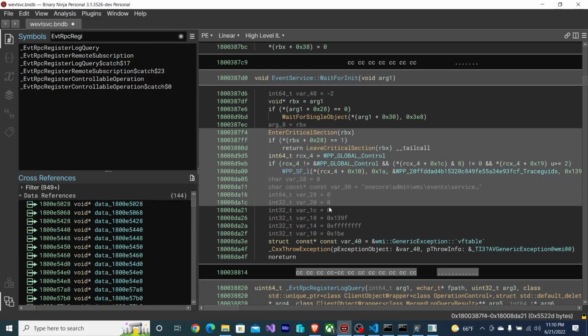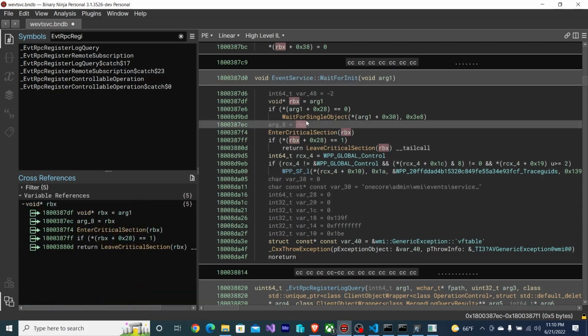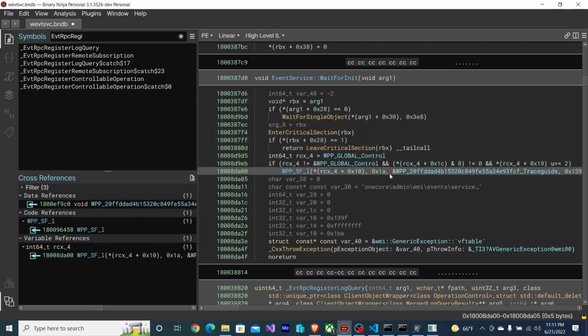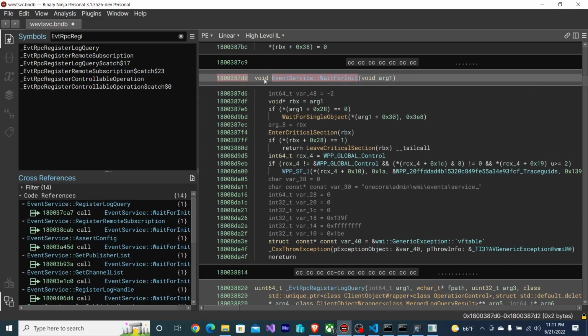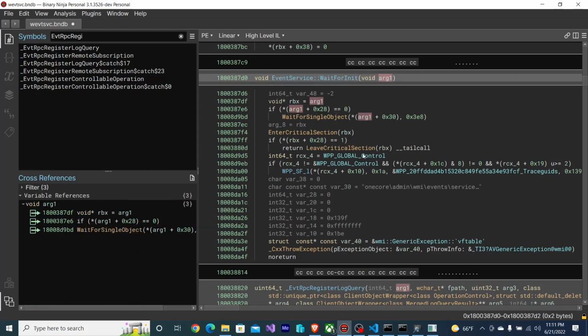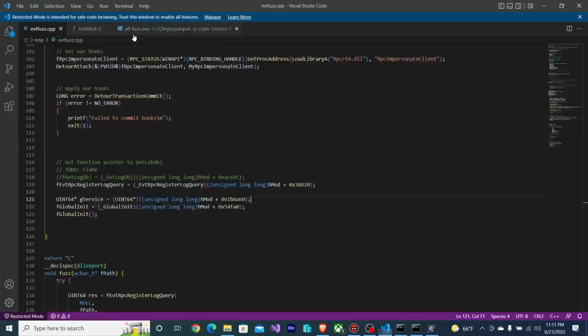There's nothing happening here that's interesting at all. We're just going to hook it out. That's the easiest way to get by this. So we're going to hook out wait for init. We're going to typedef it: it returns void and takes in one argument. We can typedef that pretty easily.